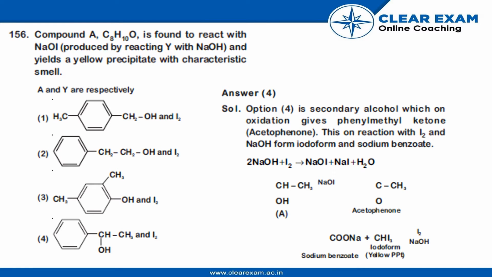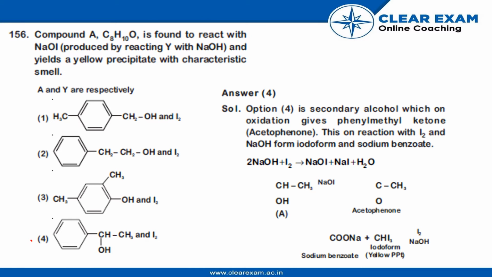Compound A, C8H10O, is found to react with NaOI, which is produced by reacting Y with NaOH, and yields a yellow precipitate with characteristic smell. A and Y are respectively.